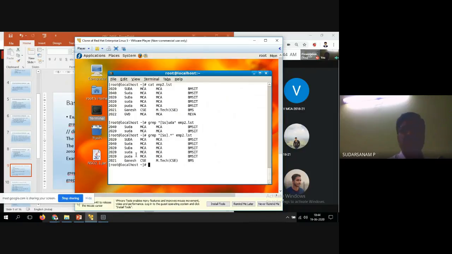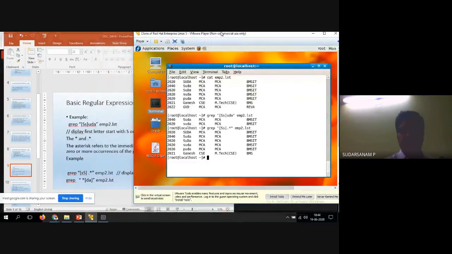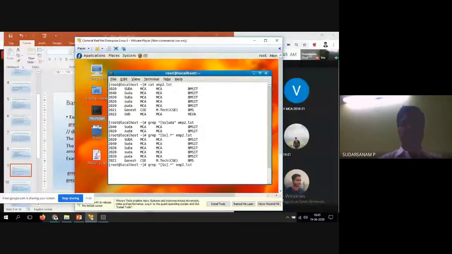Here also one S is there, the last name is Ganesh, so Ganesh has an s available here, and that is also displayed. So wherever you have s, ending with star anything, it will be displayed. That is what this star command does. Now I'll go for ending with DA. One more command I'll use.